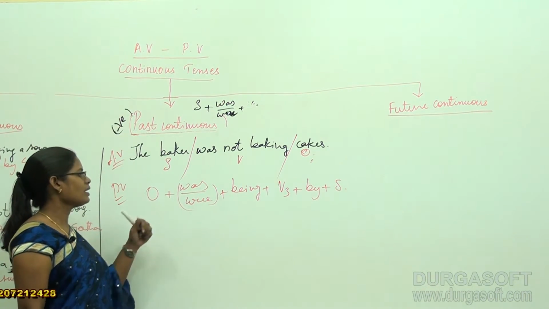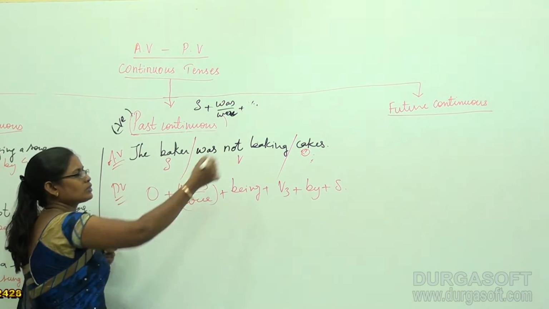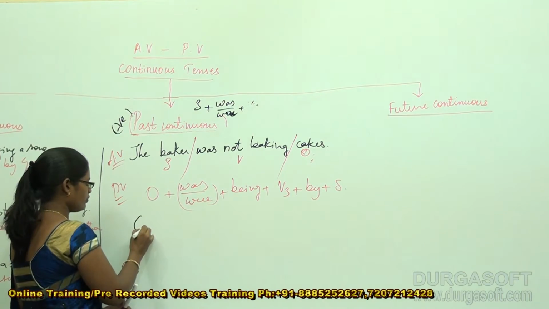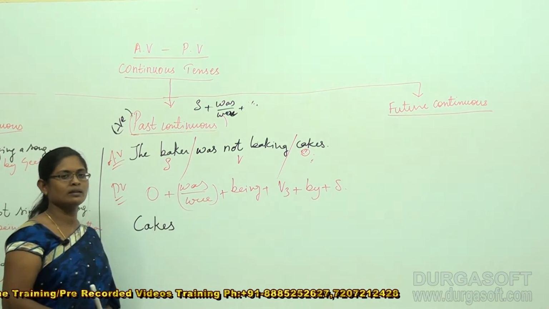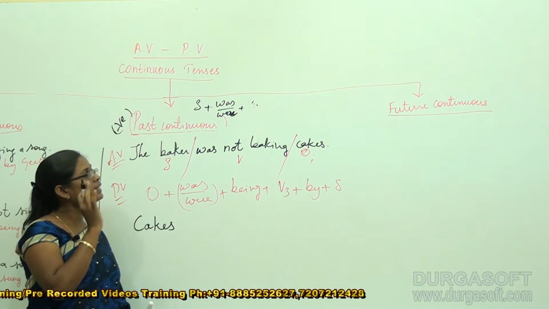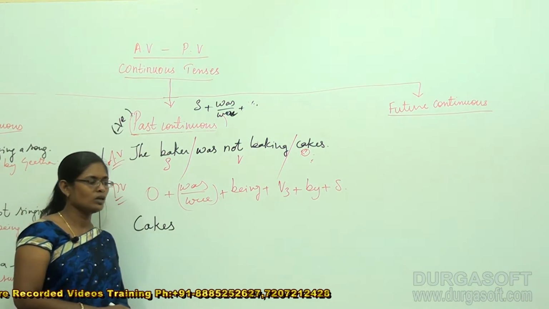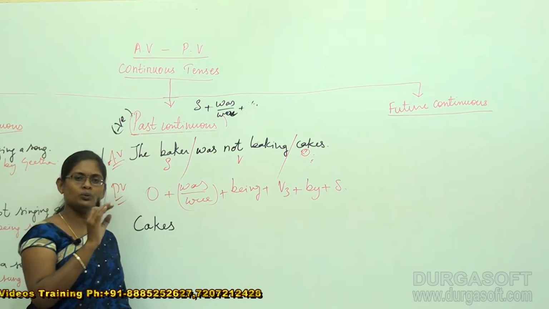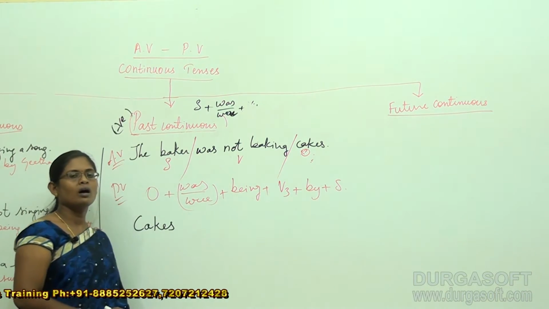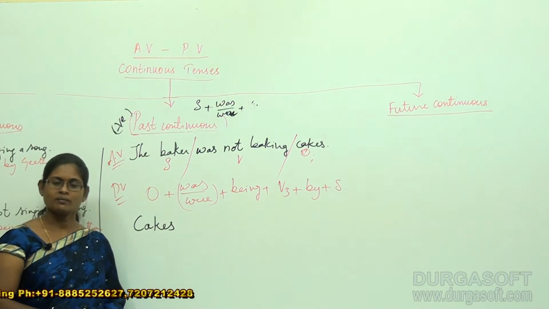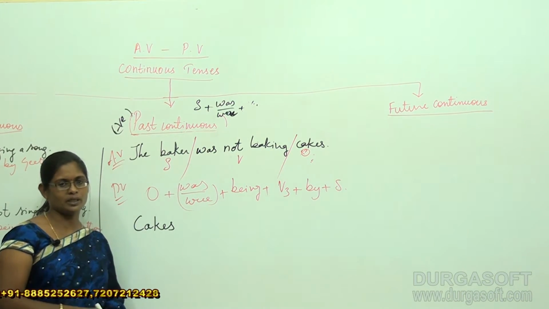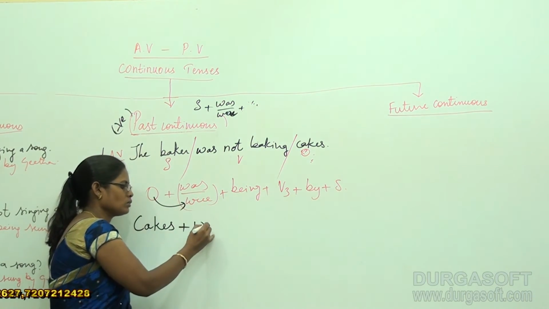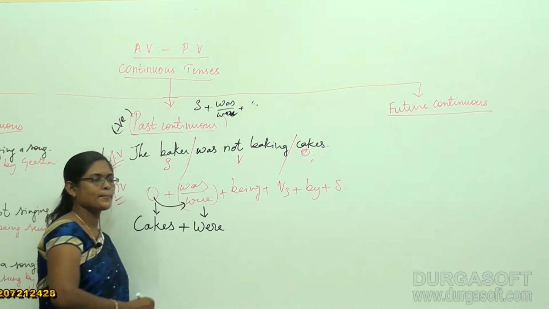Yes? Okay. Now, object. What is the object in the sentence? Very good. That is cakes. Let us bring the object to the front. Cakes. Okay. You know very well that we are dealing with past continuous tenses, right? So we have nothing to do with is or are here. So most of the time we have to stick to was or were. So cakes means what subject is it speaking about? Very good. That is a plural subject. So always go with were. So cakes were.